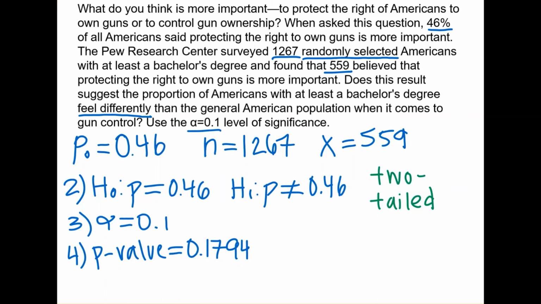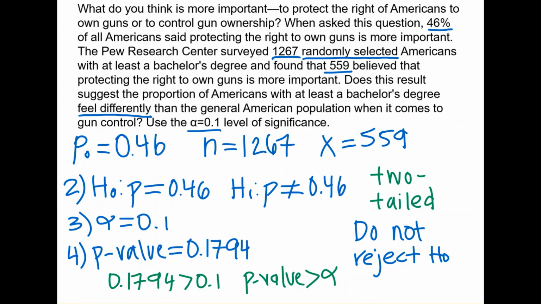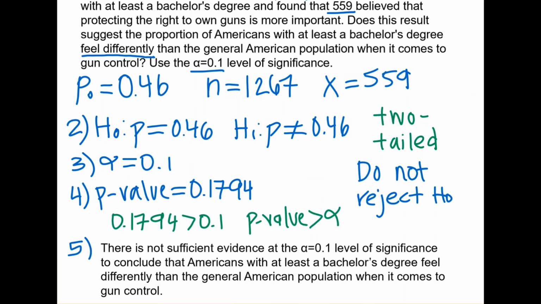Now let's compare the p-value and alpha. We have that 0.1794 is greater than 0.1, and this means that the p-value is greater than alpha. So because the p-value is greater than alpha, we do not reject H0. Now let's write our conclusion. Because we do not reject H0, there is not sufficient evidence at the alpha equals 0.1 level of significance to conclude that Americans with at least a bachelor's degree feel differently than the general American population when it comes to gun control.